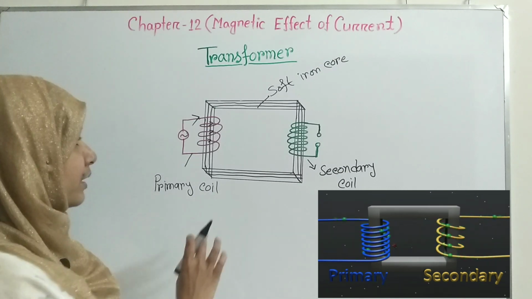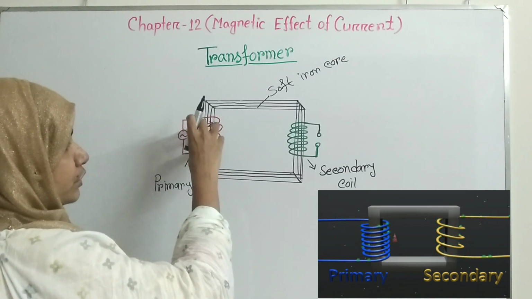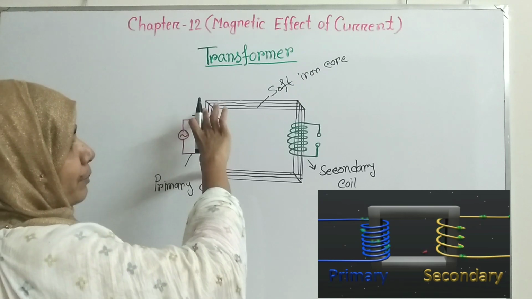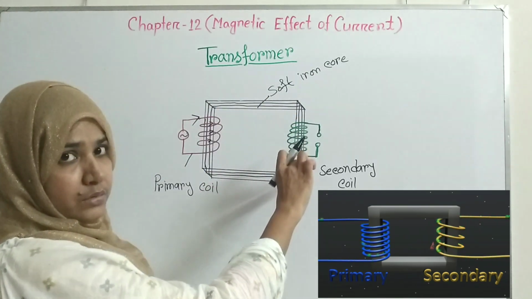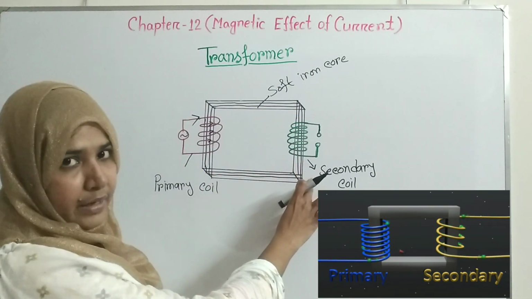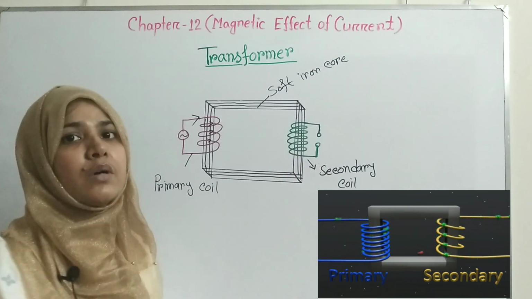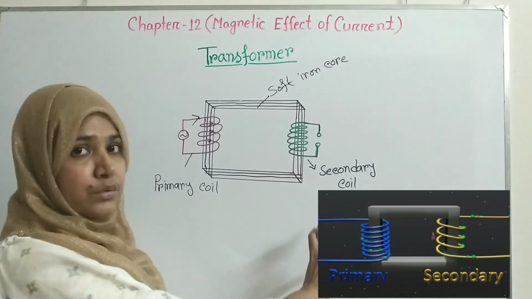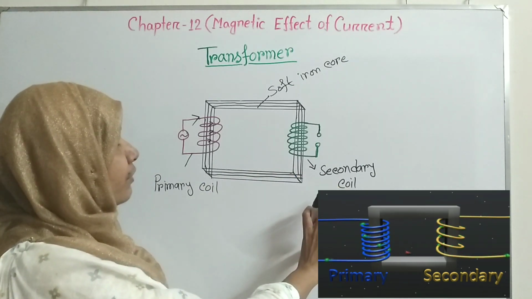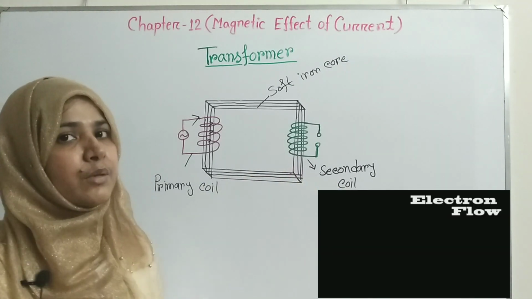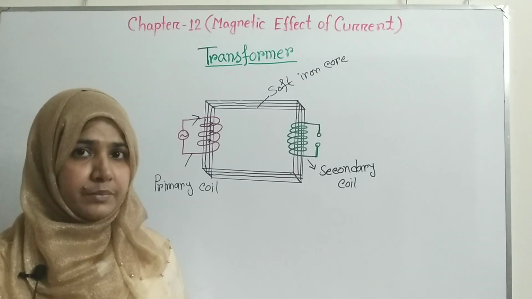That means when the magnetic field is produced here, all this magnetic field will induce current in this secondary coil, and as a result we will get the maximum amount of current and induced voltage with the help of the transformer. This is the working principle of a transformer.